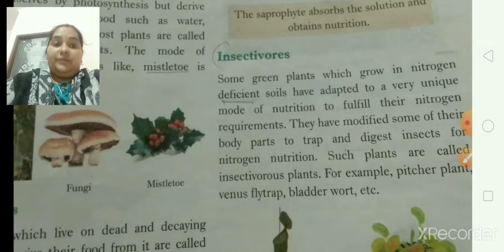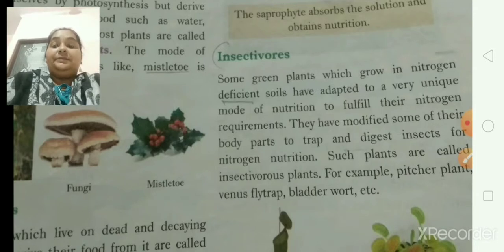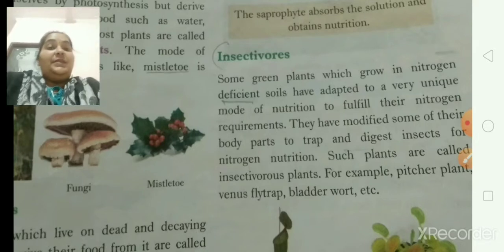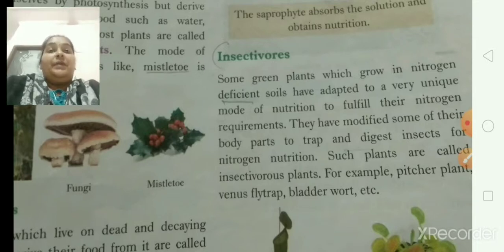I have given you. Just a recap of yesterday's topic, that was heterotrophic nutrition, and under that four types of nutrition we are going to study. Two of them we have already studied, that was parasitic plants and the other was saprophytic plants.